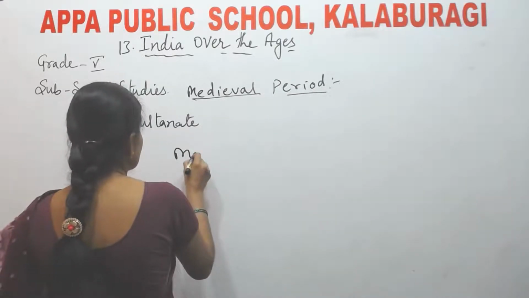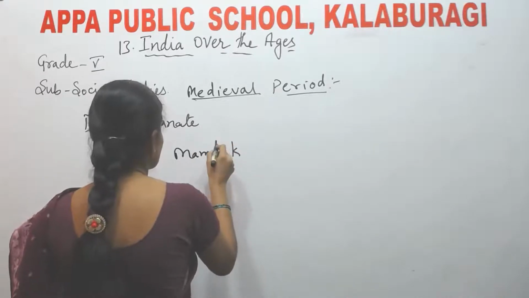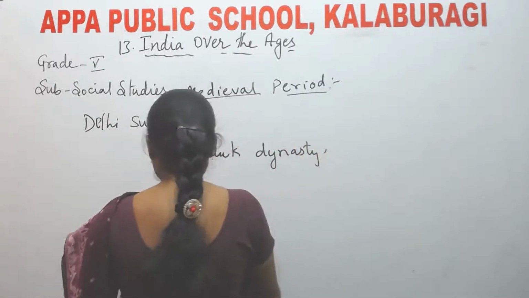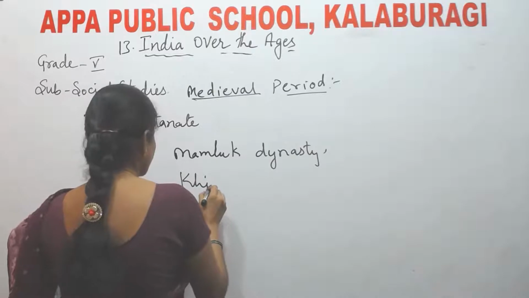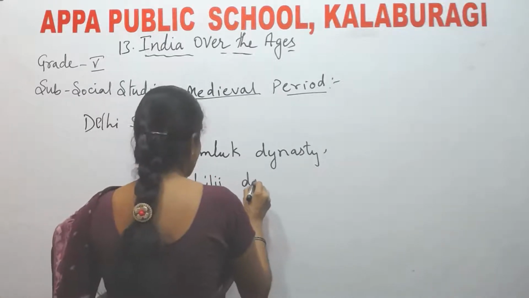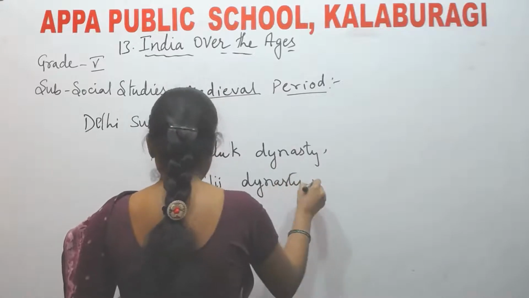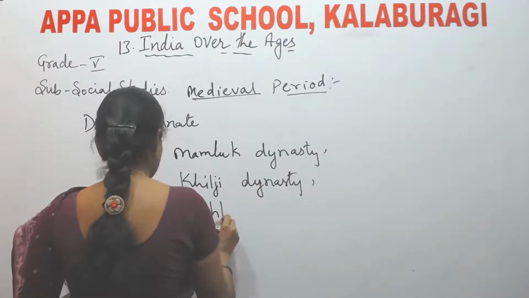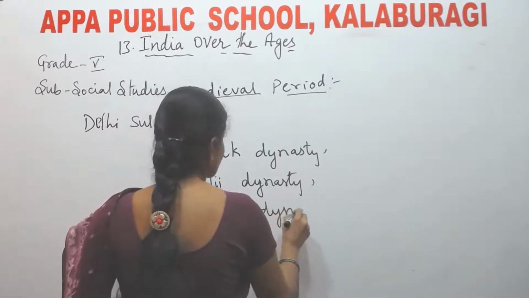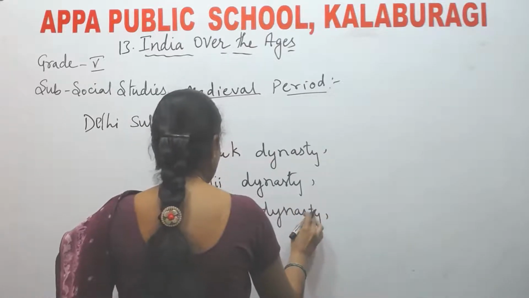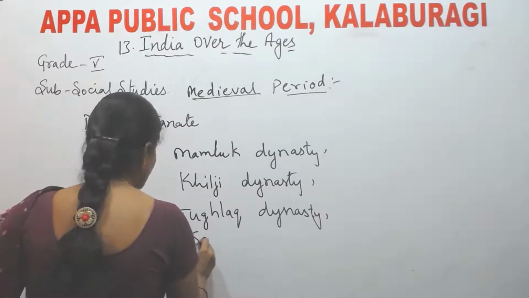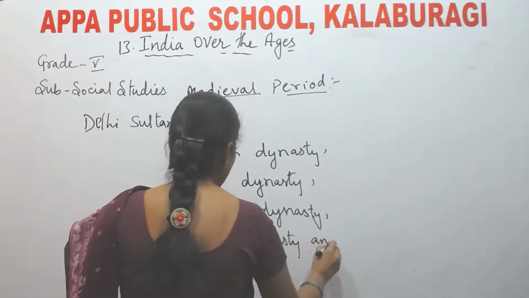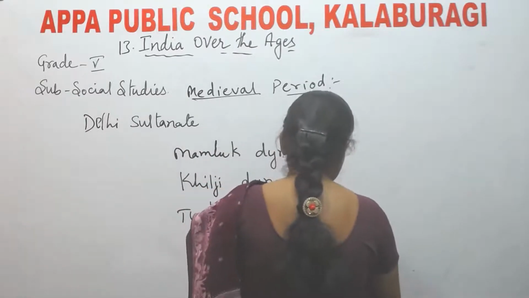Say Mamluk dynasty, Khilji dynasty, Tughlaq dynasty, Sayyid dynasty, and Lodi dynasty.